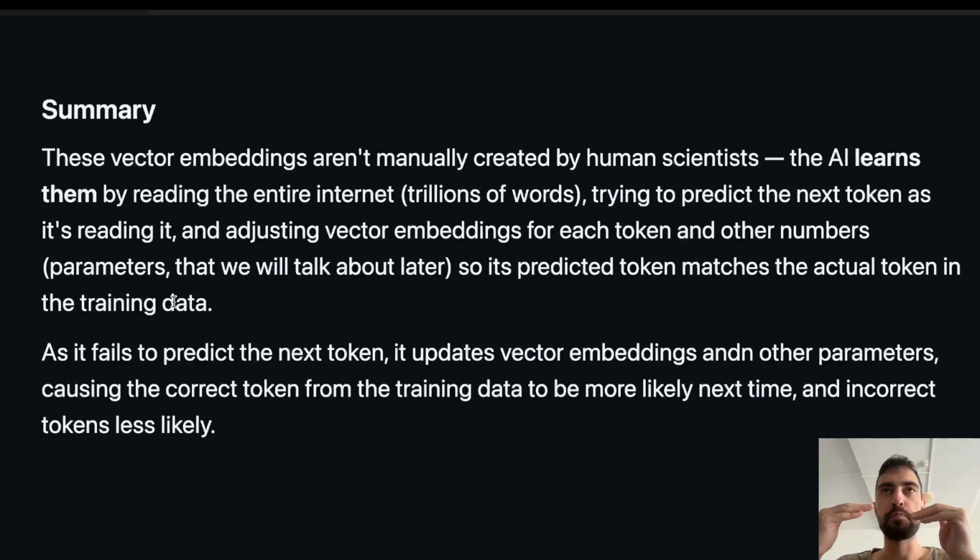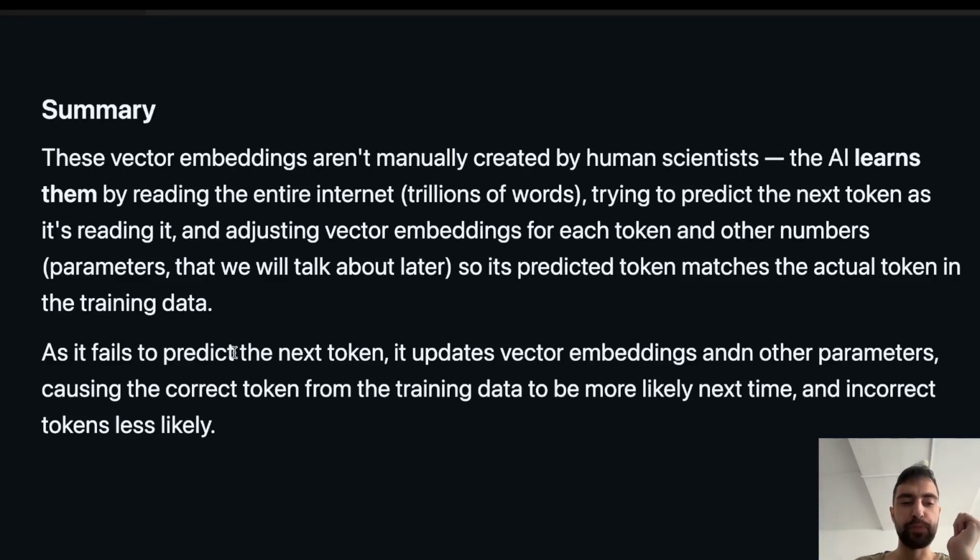It's trying to adjust numbers so next time it tries to predict in a similar or the same situation, the token that was in the training data is more likely, because it's adjusting these numbers, vector embeddings and other parameters based on the actual token in the training data to make it more likely to be generated by the AI in that situation.